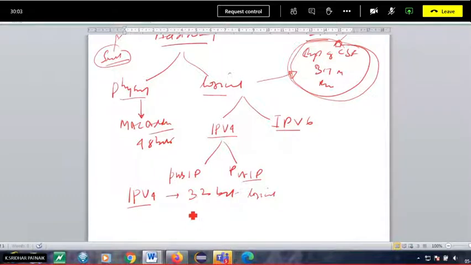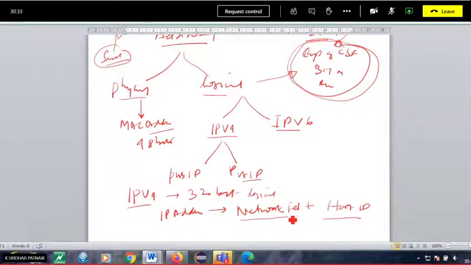For instance, an IP address is a combination of network ID plus host ID. Wherever the IP address is, it is a combination of both network ID and host ID. Two different networks have different network IDs. One is 10.0.0 and another is 190.16.